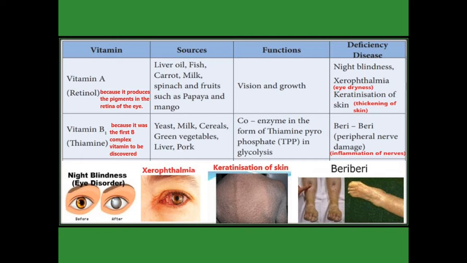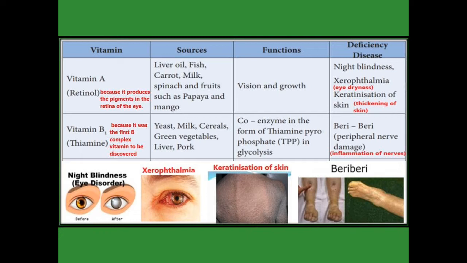See the diagram. Night blindness means eye disorder. The eye, how it is affected by the vitamin A deficiency. You see that there. Next one, xerophthalmia, that is eye dryness. It is also indicated in the picture. Next one, keratinization of skin, that is thickening of skin. The skin is soft and somewhat colloidal, but the keratinized skin means it is a thickening skin.